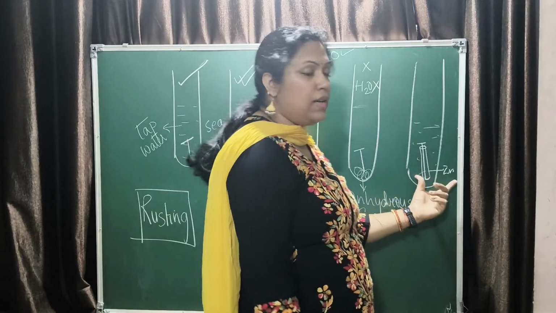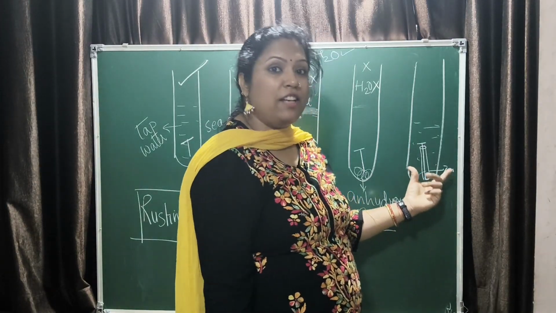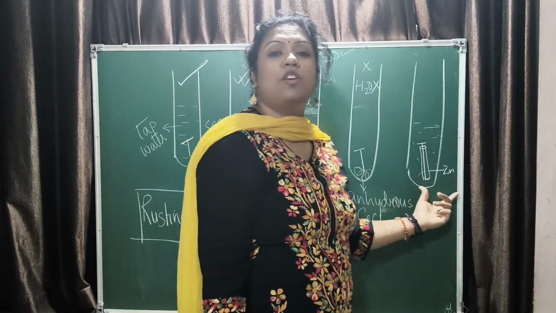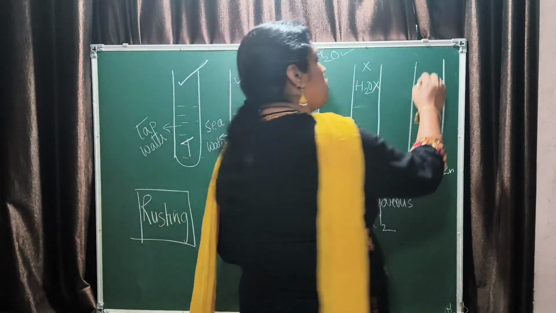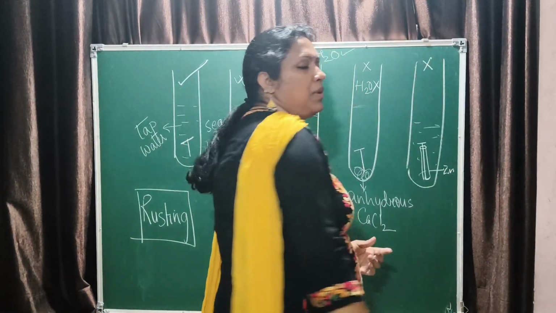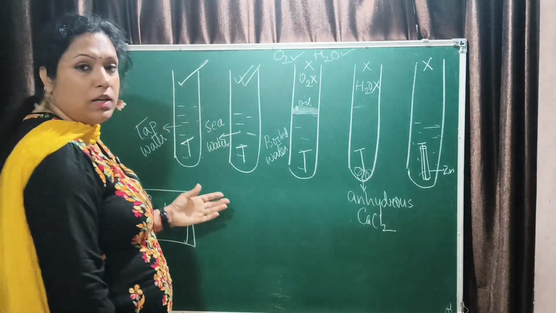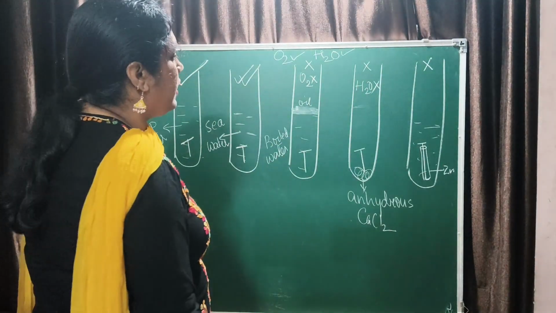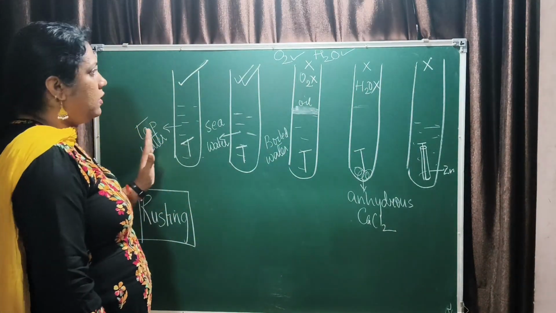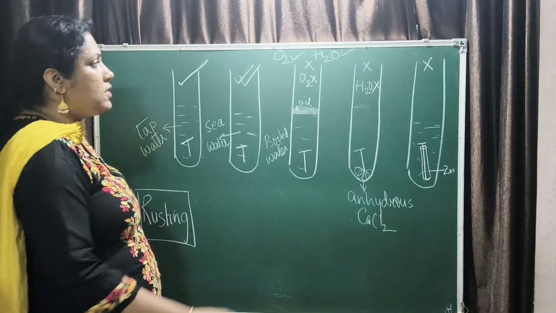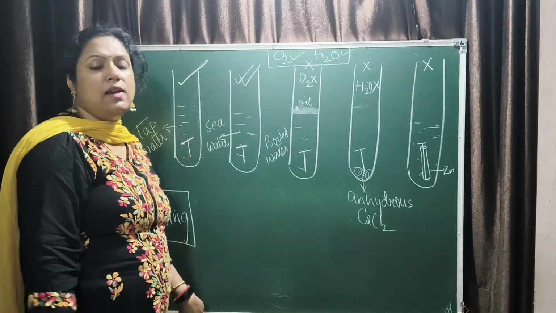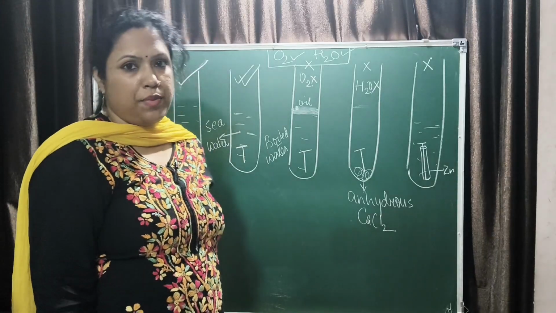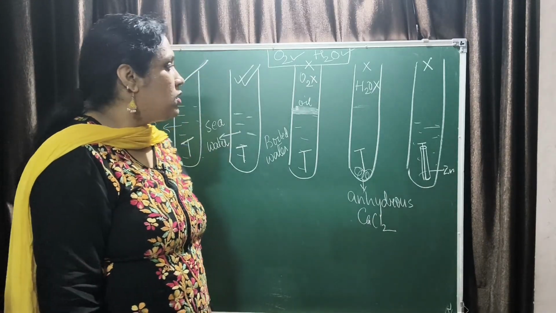In this case, zinc is a more reactive metal. So it will corrode first and iron will not get corroded. So in this case also rusting will not happen. Understood? So this is how the rusting can be explained in these 5 test tubes. So what is the criteria for rusting to happen? You should have oxygen and water both present. Understood? This is all about rusting.